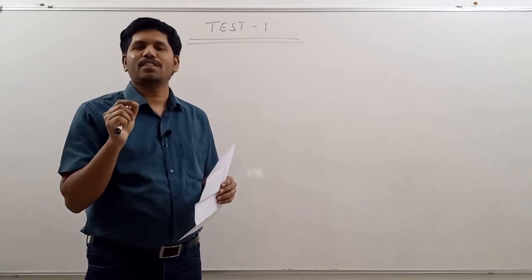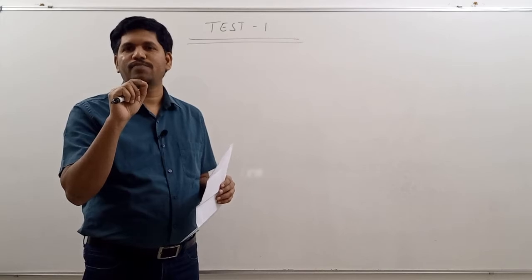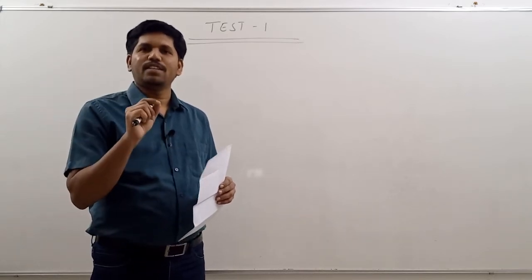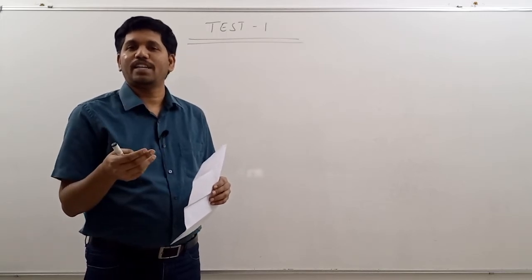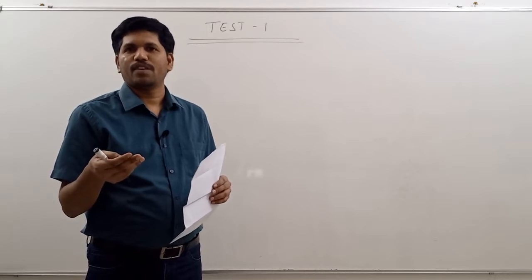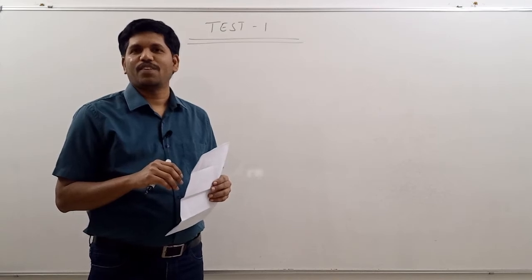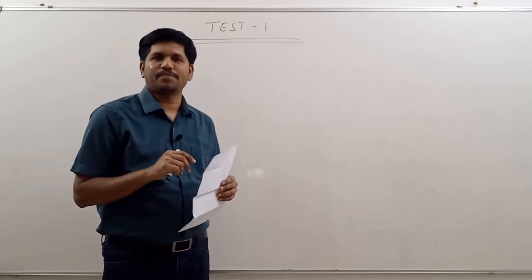In such circumstances, you have to put a subheading like this: cross cousin marriages and analysis on its ban. Like this, if you put one heading, then the examiner easily identifies the question and the answer. That means he identifies the question to which you have written the answer. Then the examiner feels comfortable.